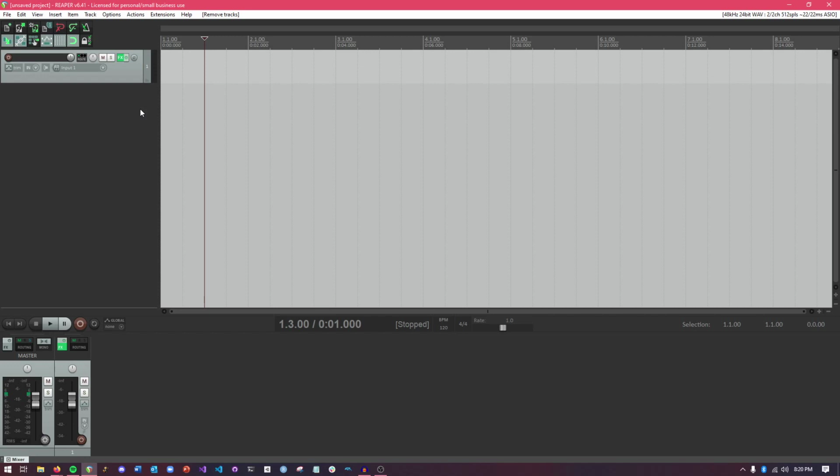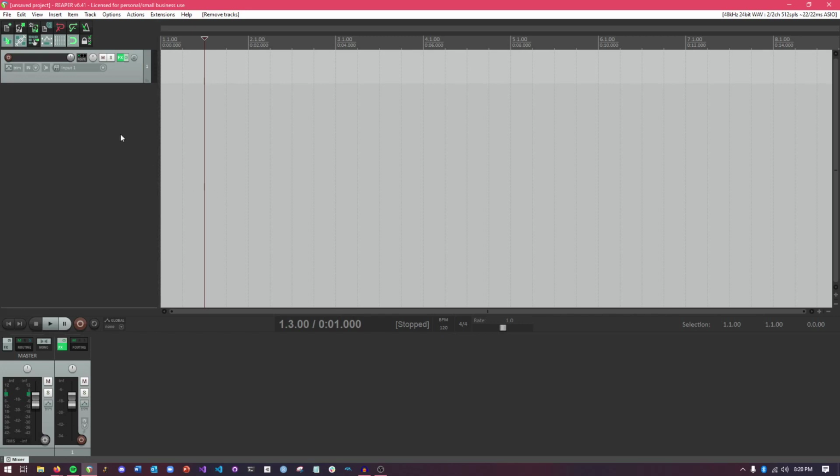Hi team, I'm going to demonstrate how Reaper and Audacity are intended for different audiences. First, I'm going to take a look at Reaper, which I have open right now. Reaper is intended for creators in general, but more specifically musicians, and you can tell this by looking at some of the features Reaper has that Audacity doesn't.